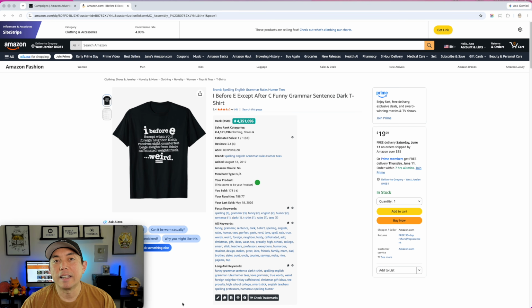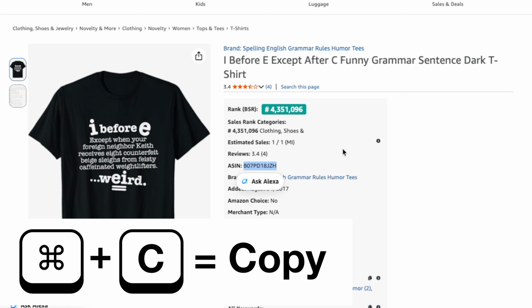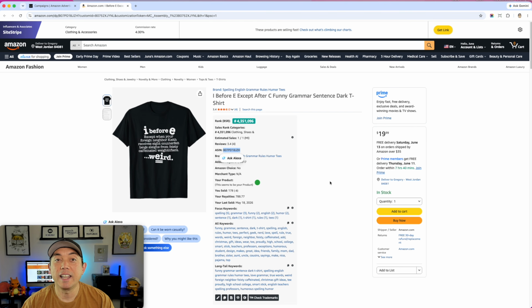You're going to need the ASIN. So if you have Productor installed, you'll see the ASIN right here. Let me see. This one right here, ASIN, right? Just scroll over this like this and hit Command C. Now that's going to copy it to your clipboard. And we're going to need that ASIN to make an ad for this product. So that ASIN is for a specific product, not a design. This one is for this t-shirt, which is a standard t-shirt. And you can see it's getting sales. My BSR is very, very high.